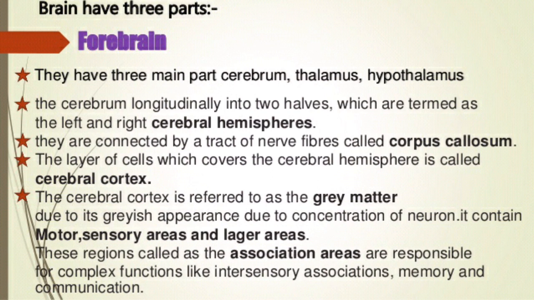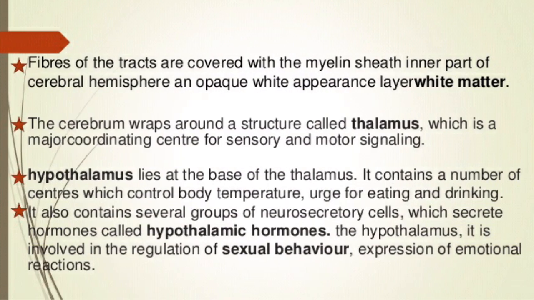It contains motor and sensory areas and also larger association areas. These regions, called association areas, are responsible for complex functions like intersensory associations, memory, and communication. Fibers of the tract are covered with the myelin sheath. The inner part of the cerebral hemisphere has an opaque white appearance, a layer that is known as white matter.